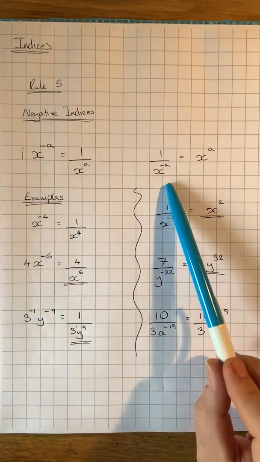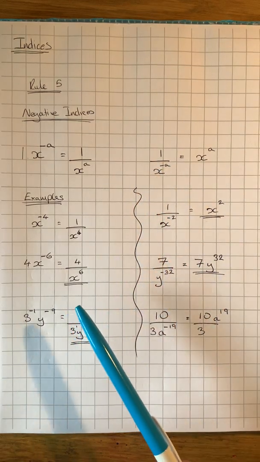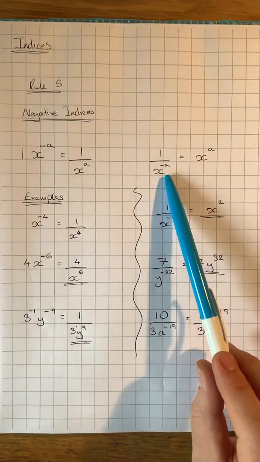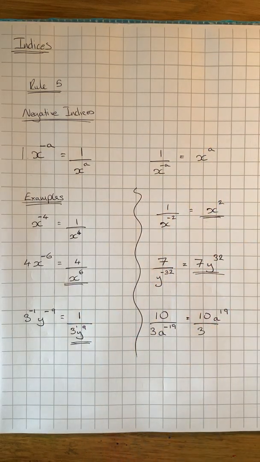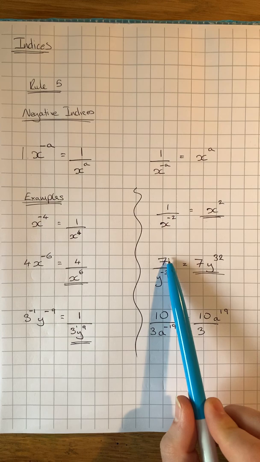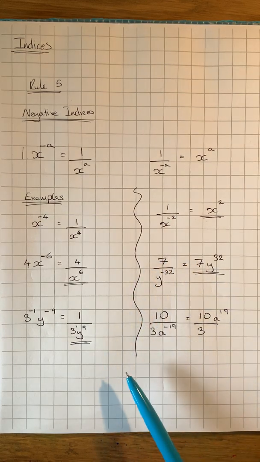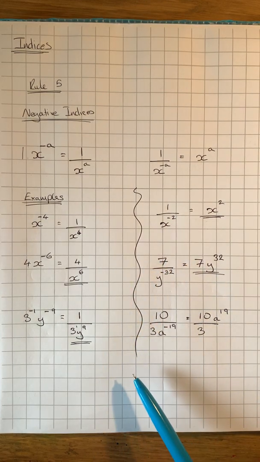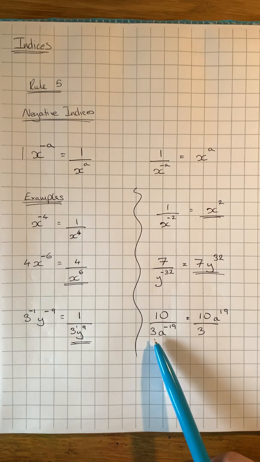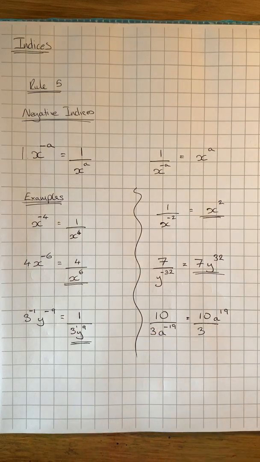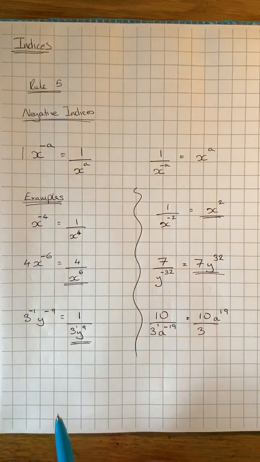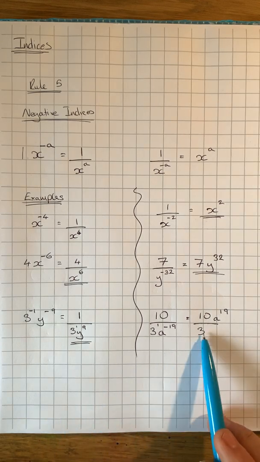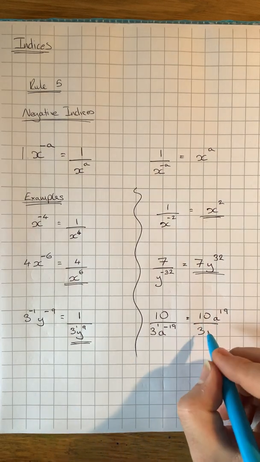And oppositely, if we've got a negative index on the bottom of a fraction and we want to make it positive, we'd simply bring it up to the top and make it positive. And once again, we have to be careful with any constant numbers that are positive or negative. So in this example, we've got a 3 here, which already has a positive index because it's 1. It's not negative 1. If it was negative 1, I would have put down that it's negative 1. So that's why it stayed in the bottom there.